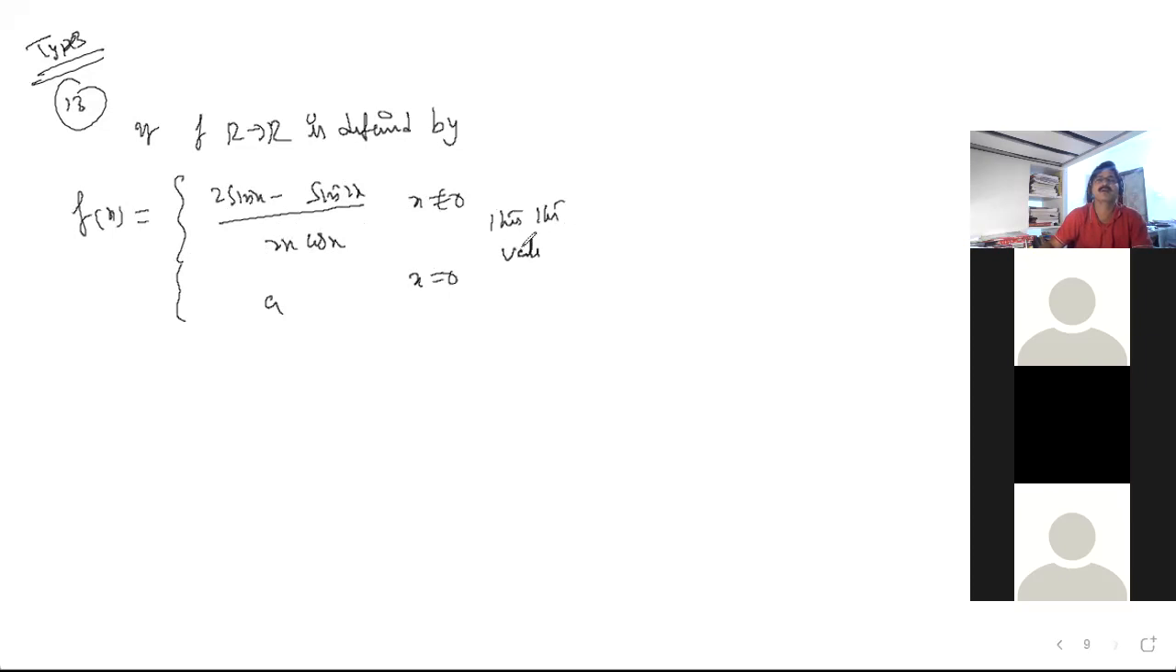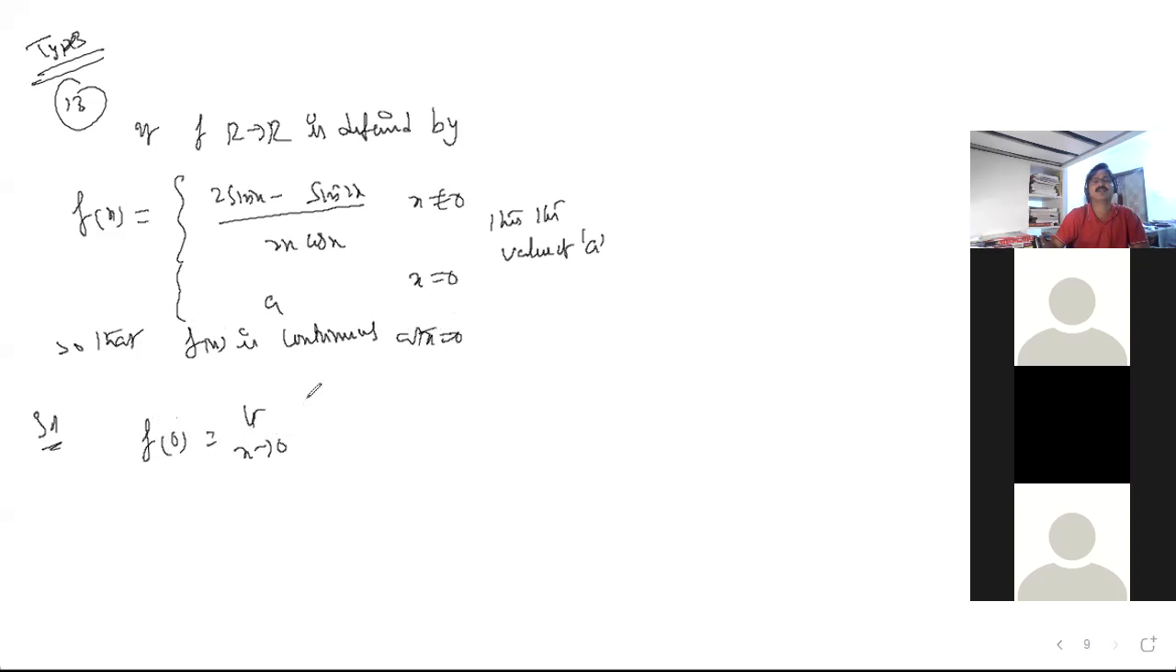Then the value of A so that f of x is continuous at x equal to 0. Sir, I'll discuss discontinuity also. So what you are supposed to say is LHL is equal to RHL, and the functional value is equal to the limit, right?